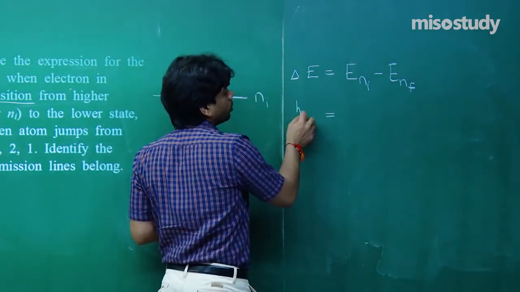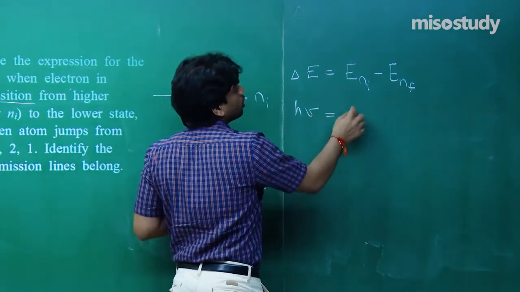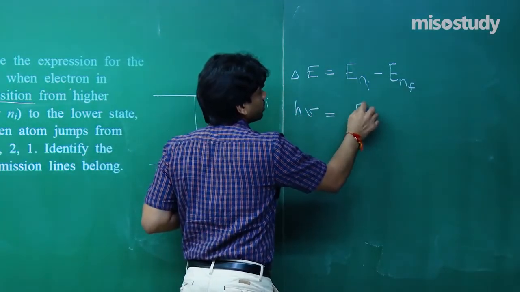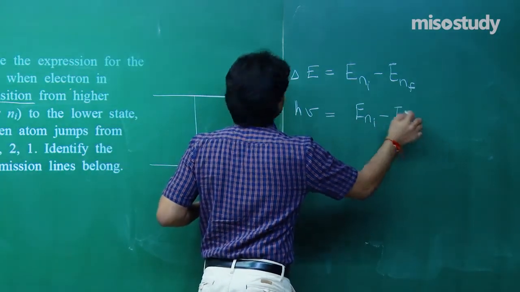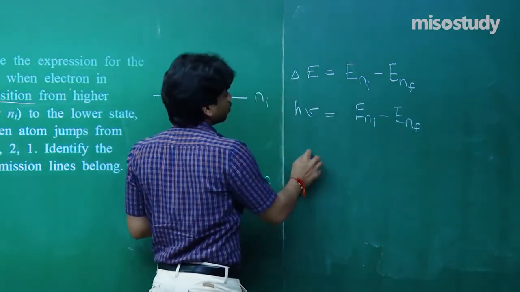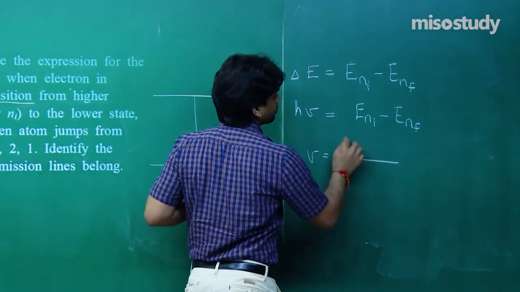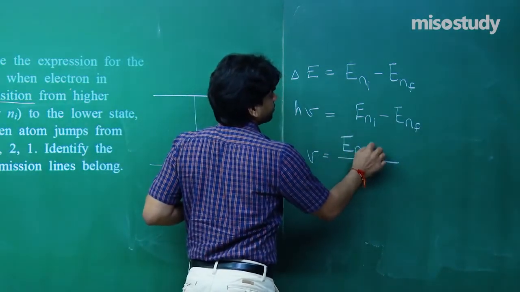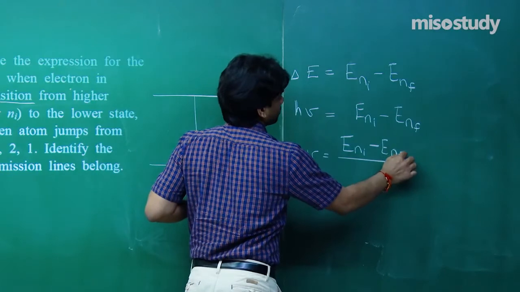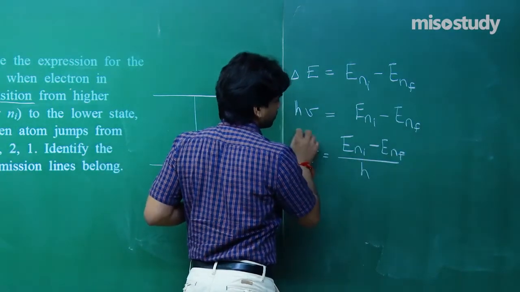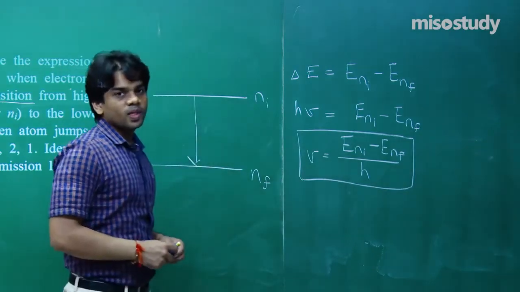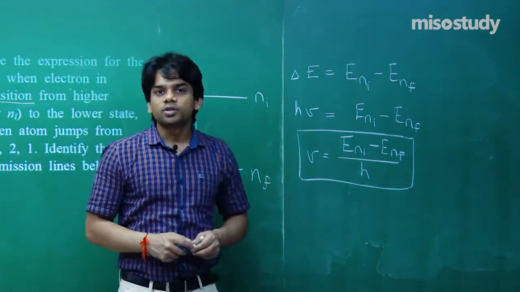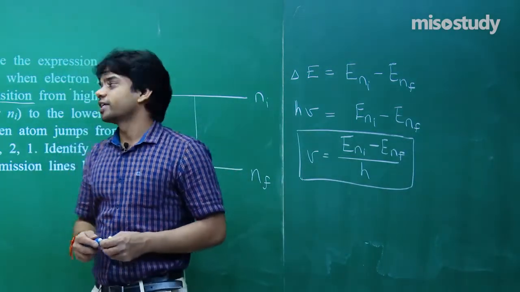So if I write the frequency, h nu is equal to difference in energy in Ni and energy in n final. That is what you have to put. So nu will come out to be this, the basic formula. That is what you can actually put here to get the value of frequency of radiation.